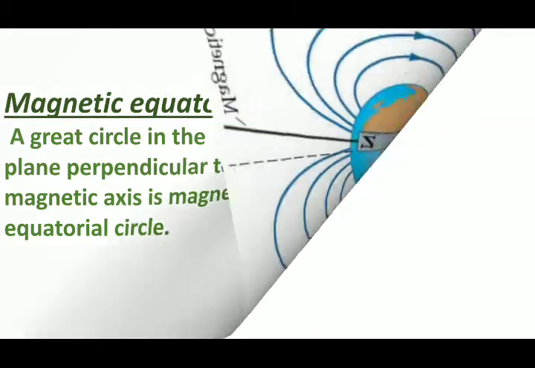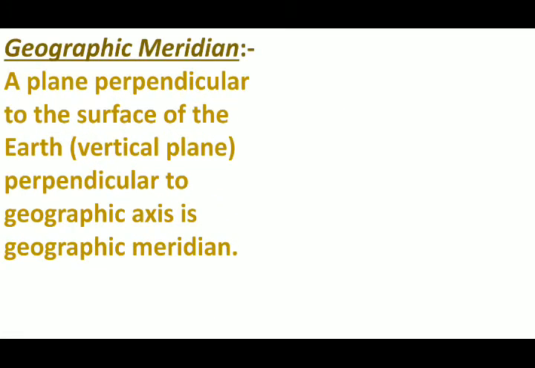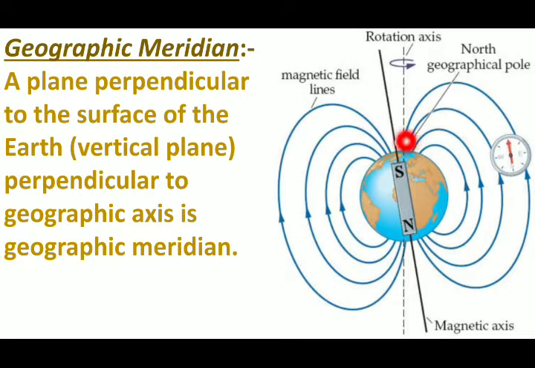Now, after this, the geographic meridian. A vertical plane perpendicular to the surface of the earth and to the geographic axis is the geographic meridian. Now, first of all, what is the geographic axis? As you can see, this line is where the earth rotates. As we know, the earth rotates about its own axis, so this is the axis of rotation.